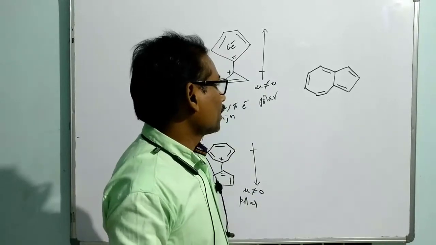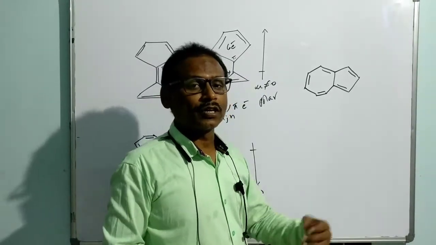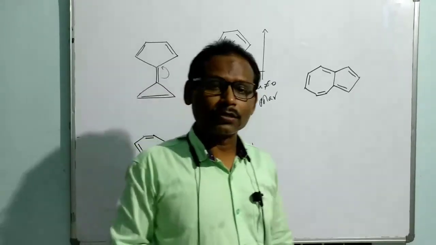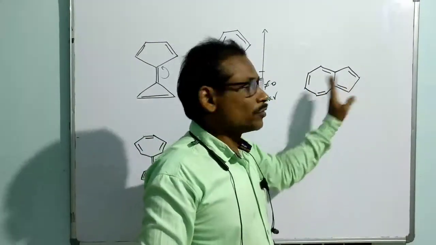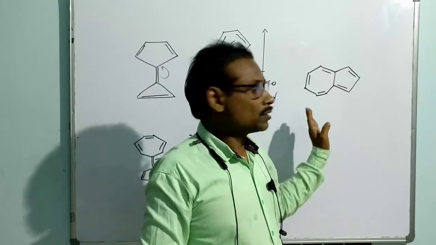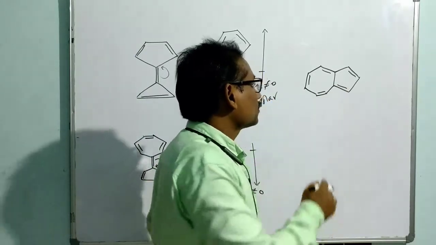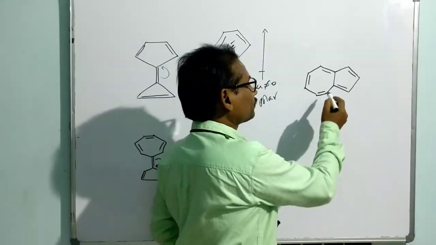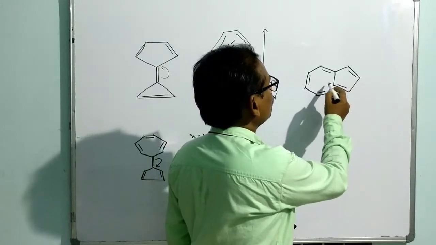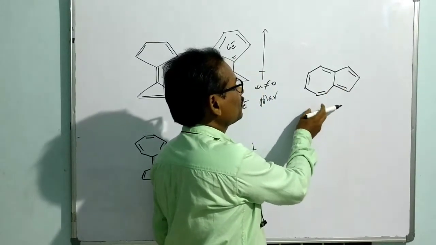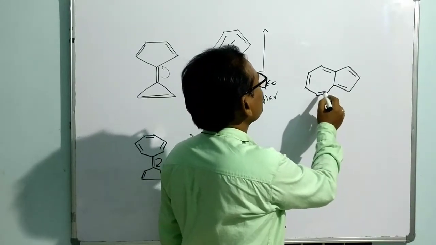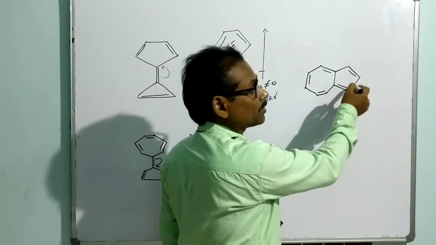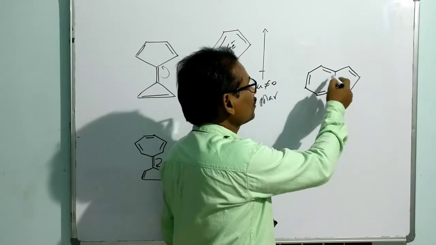But one thing, in order to get aromaticity of each and every cycle, normally aromaticity is checked for a particular cycle. Here there are two cycles fused, through two carbons. Right now, this is not having 6 electrons, this is having 6 electrons.